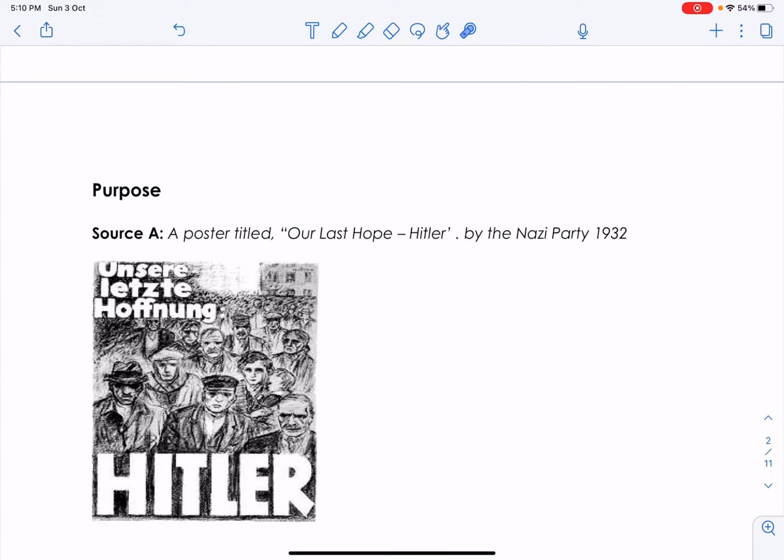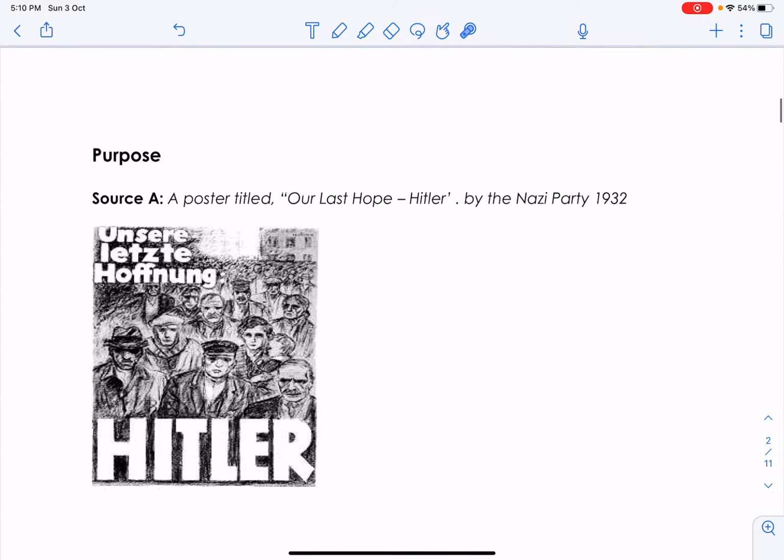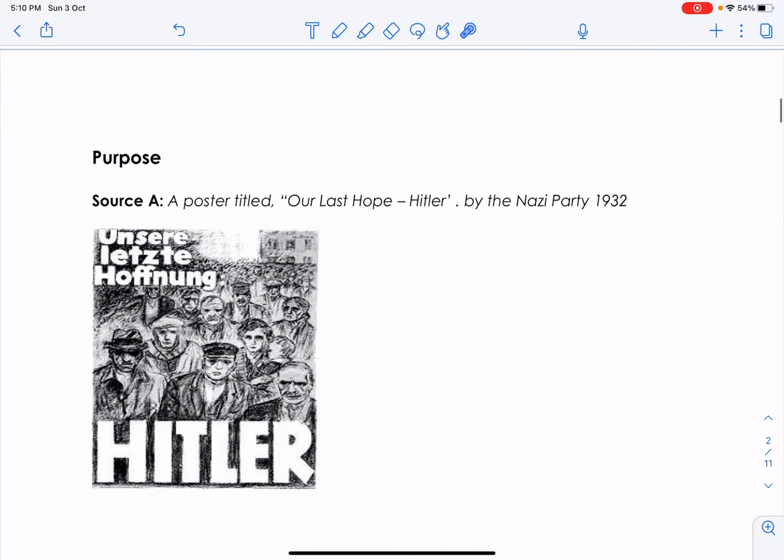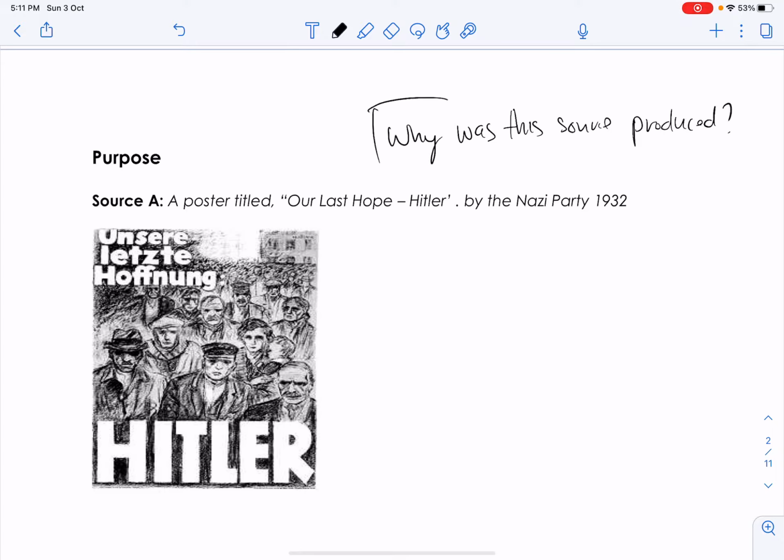Okay, now to give you an example of how it will look in the actual exam. For example, if you're looking at Hitler, the question here is, why was this source produced? Let me write it down. So bear in mind, whenever you see the word why, it means this is indeed a purpose question.